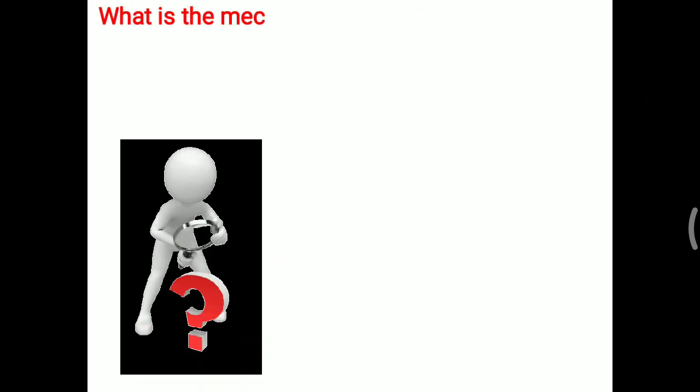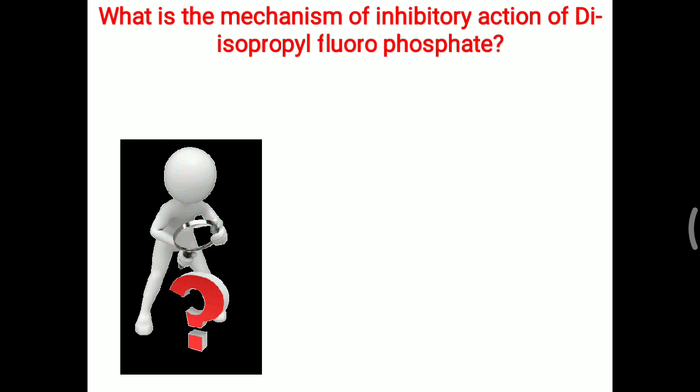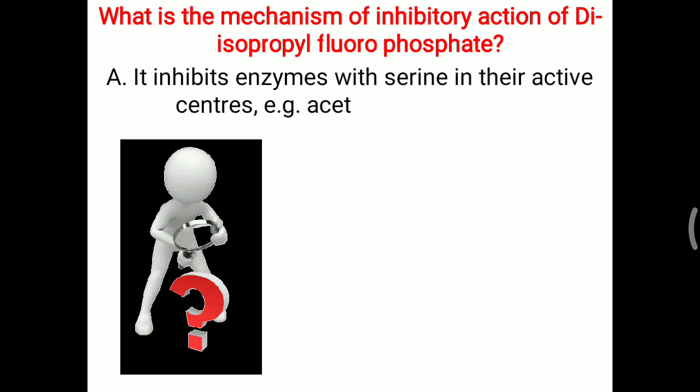Further Viva question: what is the mechanism of inhibitory action of diisopropyl fluorophosphate? Basically it inhibits by attaching over the enzyme. On the enzyme a particular serine molecule is present, the serine amino acid. Over that active center serine of the enzyme, this diisopropyl fluorophosphate is attaching, and the best example is acetylcholinesterase. So this molecule inhibits the enzyme by attaching over the serine group or serine active center of the enzyme.